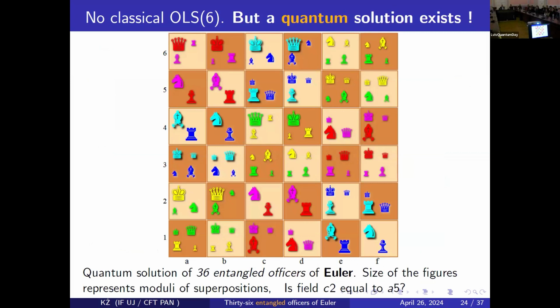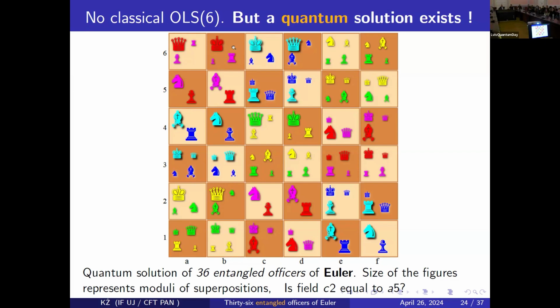Look, what you see is a 6x6 board, but instead of having a single officer, we are joking it's an entangled officer, because we have a superposition of two, or three, or four chess figures. What you see at first glance is that the colors are split, in some sense, uniformly. The average color in each column and each row is white. White means it averages out.